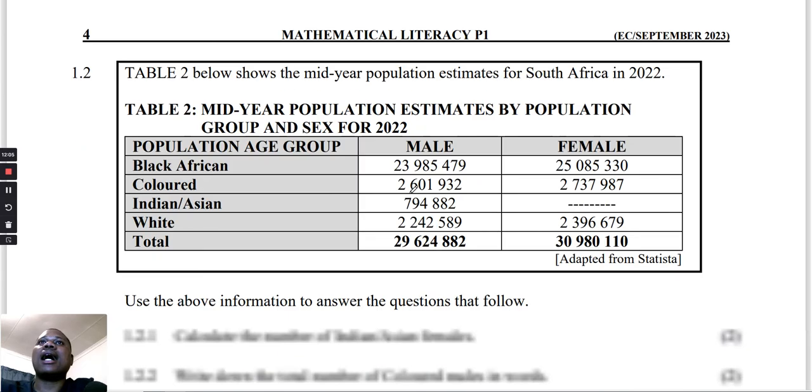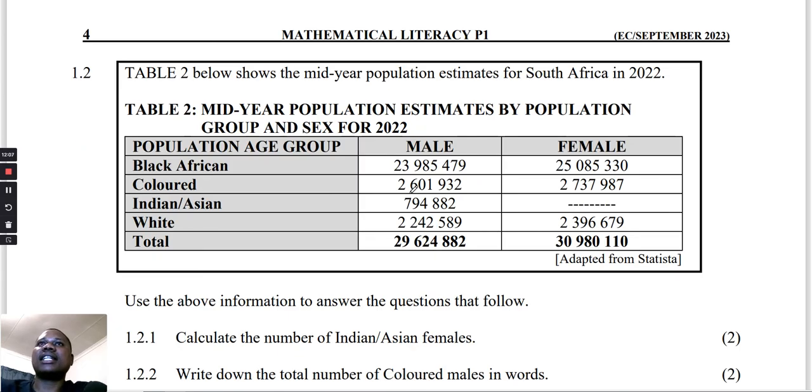Okay, in 1.2 we are given the table. They say Table 2 below shows the mid-year population estimates for South Africa in 2022. So Table 2: mid-year population estimates by population group and sex for 2022. So we have 3 columns. The first column shows the population group. We have the Black African, colored, Indian, white. Then we have the total. Then we have the males and the females.